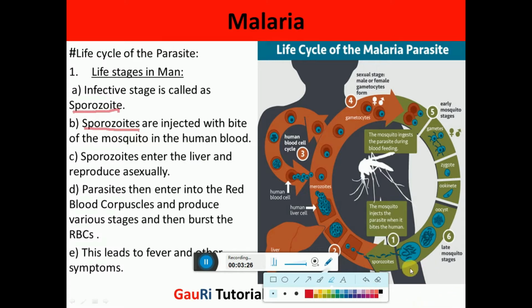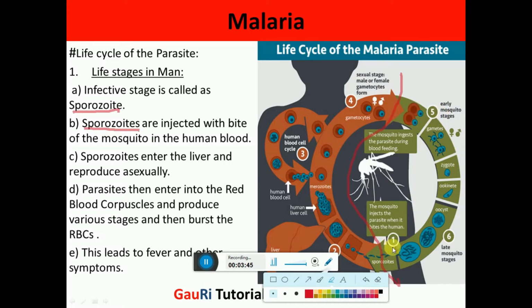Now you can see in this diagram, this green part is shown as the cycle inside the mosquito, and the brownish color is the human stage, showing the different stages which take place inside human beings.